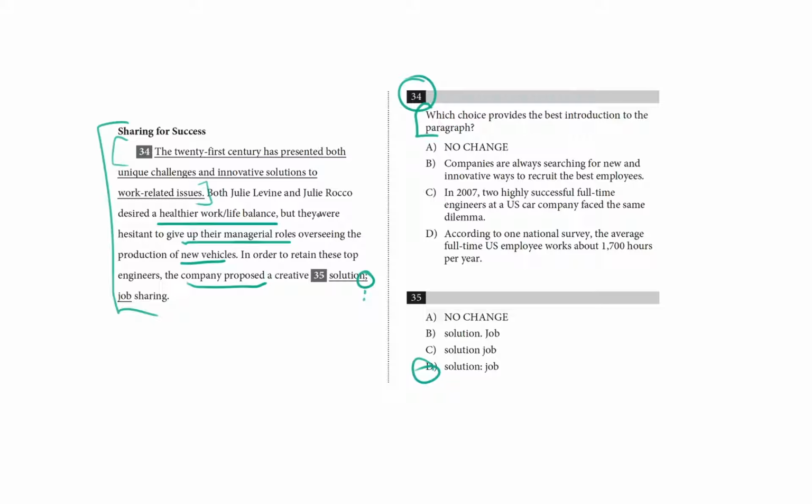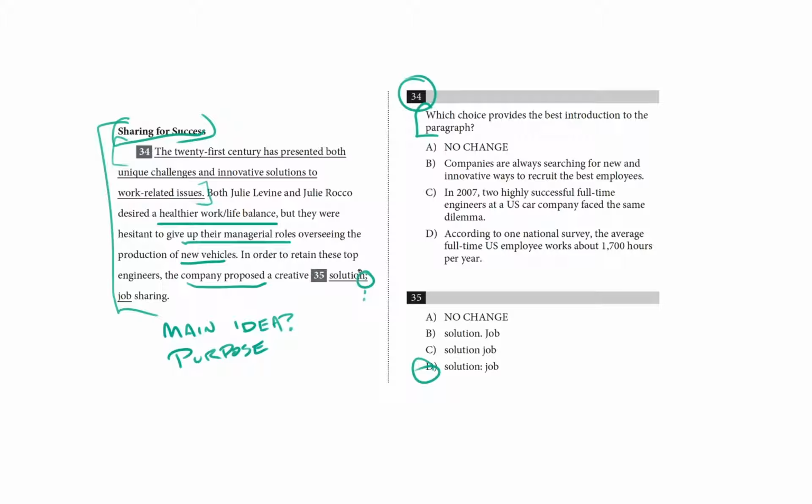So it sounds like we're introducing a problem for these two engineers and then a solution from the company. So we're going to be looking for a choice that introduces these two women and their problem. So I'm going to write, what's the main idea? And then what's the purpose? Now, we don't have the rest of the passage here, but we do have its title, which is Sharing for Success, and that tells me that this passage is going to be about job sharing. So I think the purpose of the information in this first paragraph is to introduce us to the idea of job sharing and show how it can solve problems in the workplace.